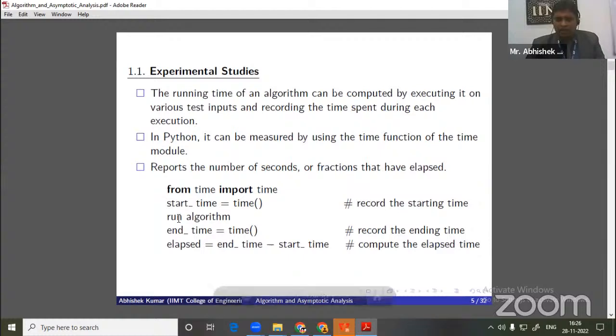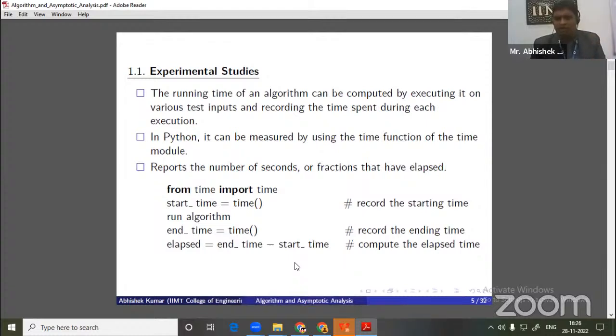I import the time function from the time module. First I compute the start time, then I run the algorithm, then I compute the end time. To measure how much time my algorithm takes, we take the elapsed time, that is, end time minus start time. So this is the basic idea about experimental studies.